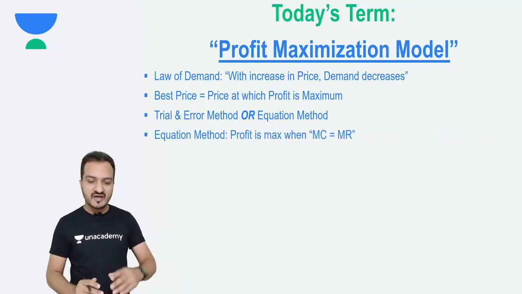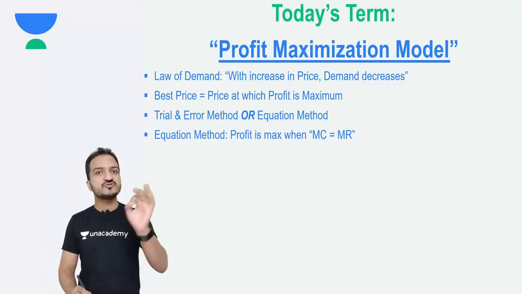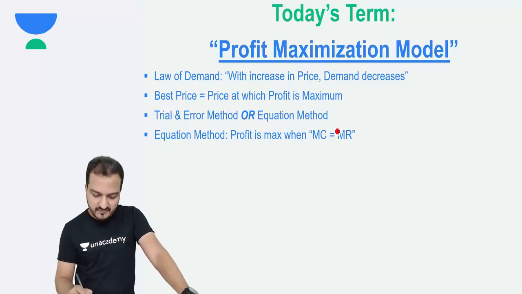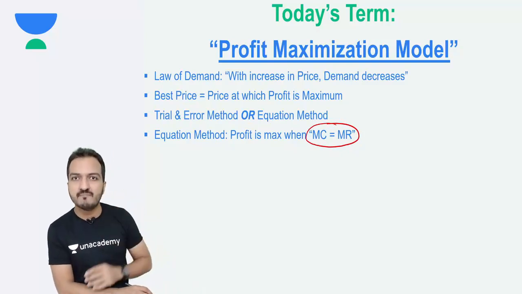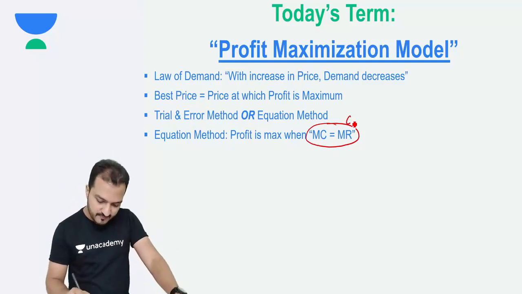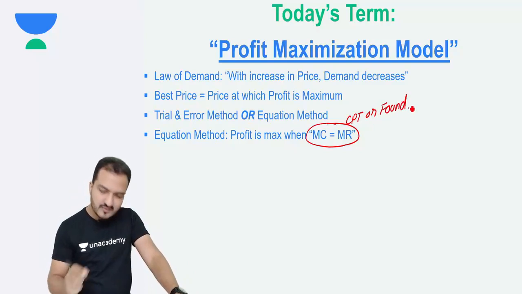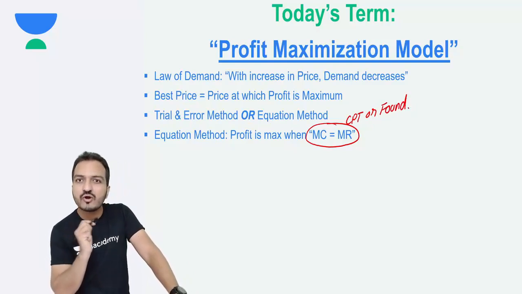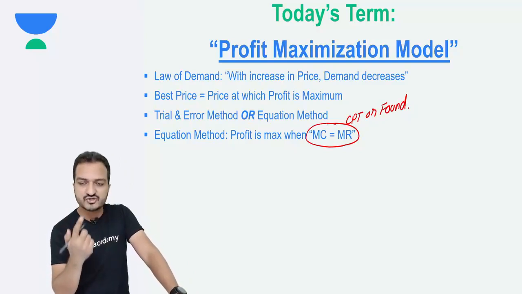The equations method simply says that profit will be maximum when MC equals MR. Maybe you must have heard of this. Profit is maximum when MC equals MR. Well, this is what you might have already done in your CPT or foundation level in the subject of microeconomics. You had different types of market models like perfect competition, monopoly, monopolistic competition. Rings a bell? You might have heard of something like that.